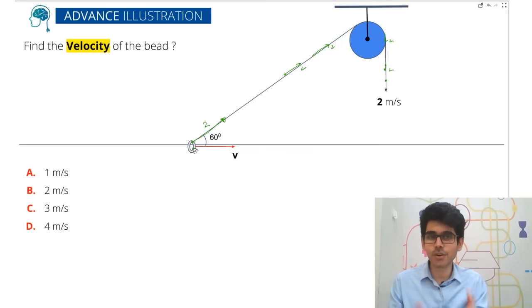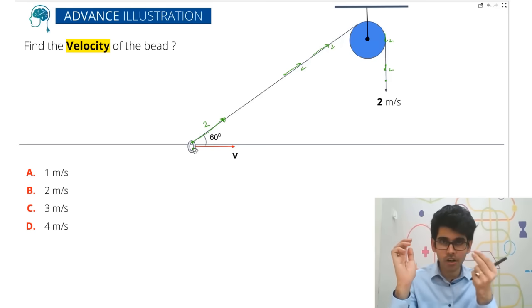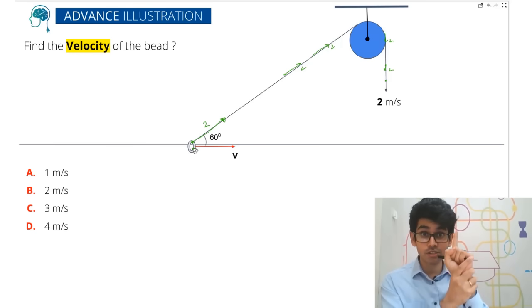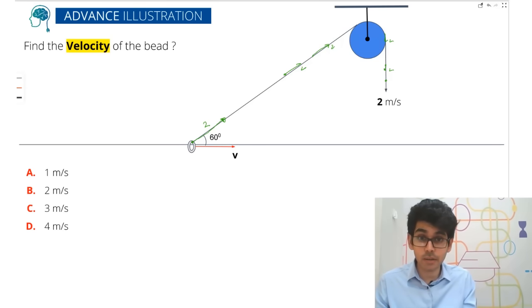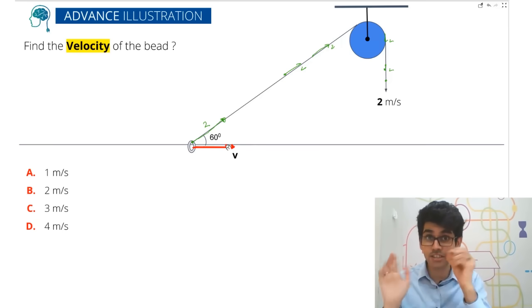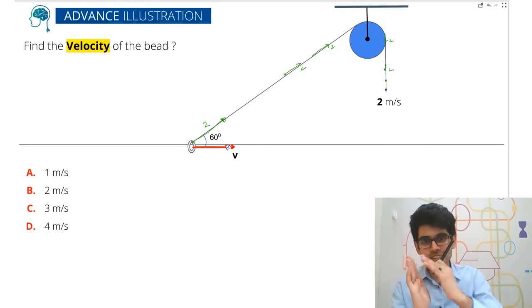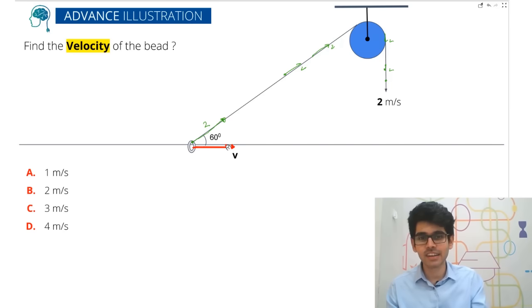Now, if you want to find the velocity of the bead, now you know because of the constraint. Now you just have to visualize where the bead will go. Bead will follow this, right? It will go horizontally because of the constraint. So what is the resultant velocity of the bead? So this is the resultant velocity. We know because of visualization कि bead यहाँ जाएगा. So this is the resultant. Just understand using vectors. This 2 wala velocity is just a component, इससे you can easily find out. So V has to be greater than 2 for sure. Okay, so this is the resultant.